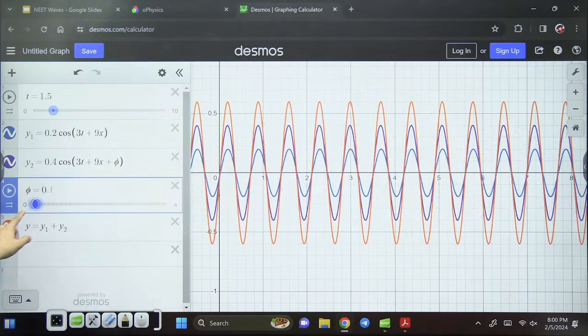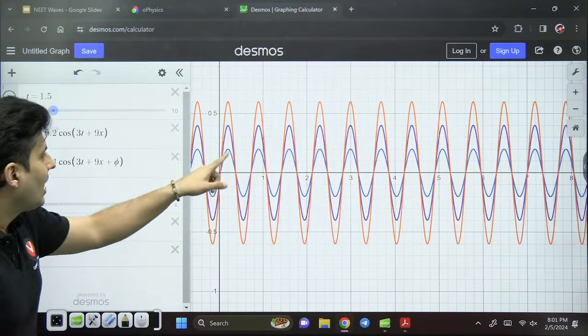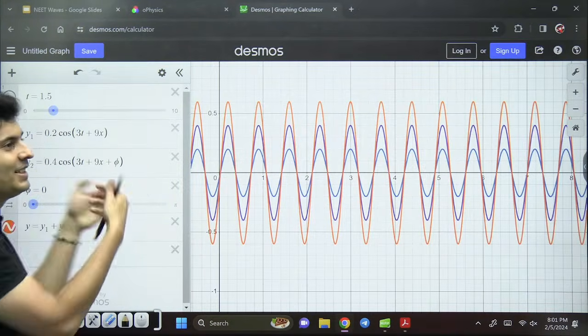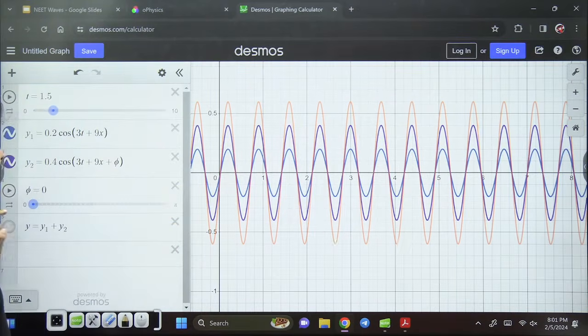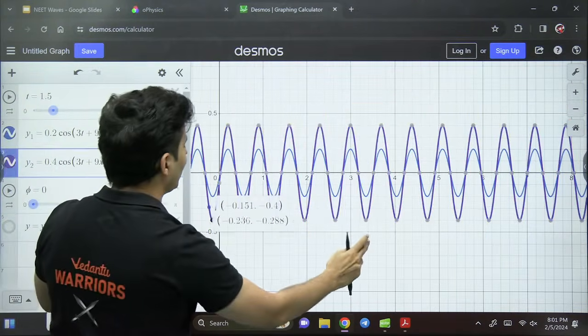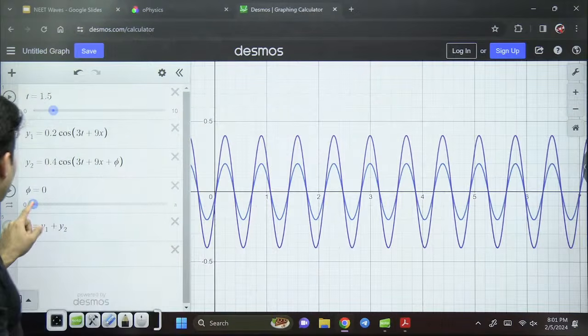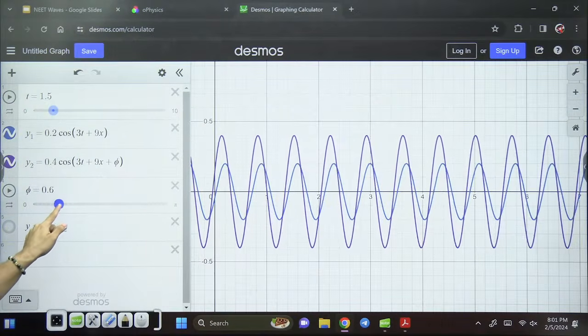Perfect. Let's see. Look at this. Is the value of phi 0? Yes, there is no phase difference. They are in sync now. I hope you can see that very clearly. These waves, they are perfectly in sync. I slowly change this slider.